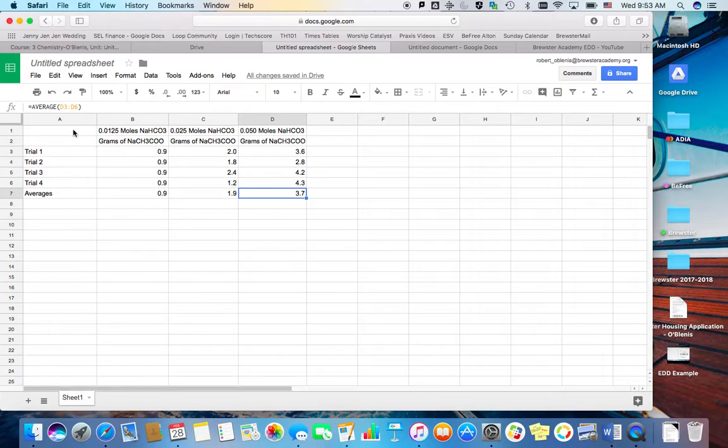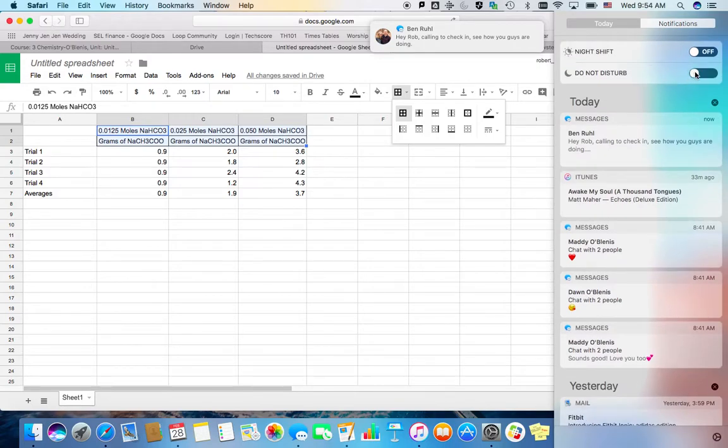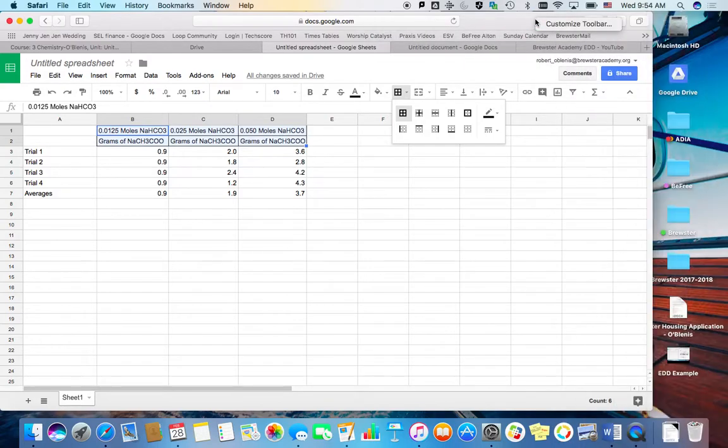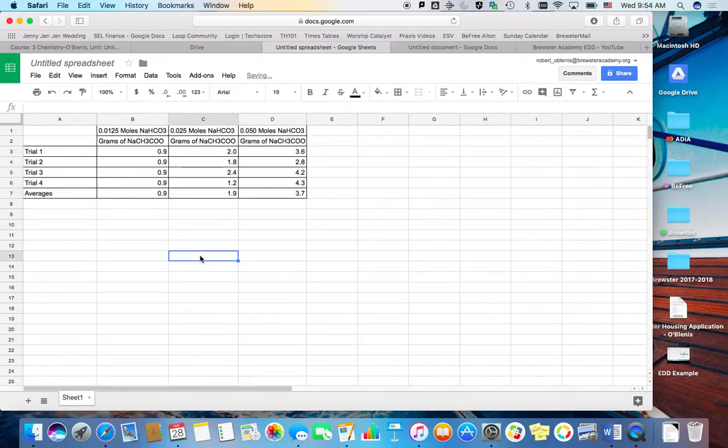And so that's my first data table, and what I'm going to do is put in some, sorry about that, do not disturb. Okay, so borders around my data table, so that's good.